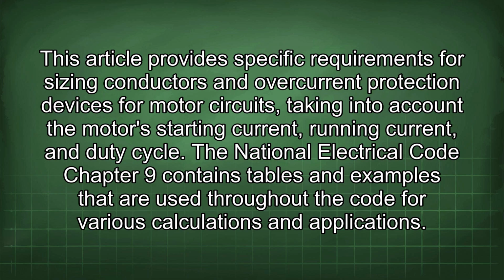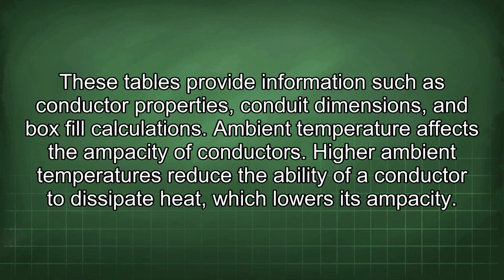The National Electrical Code Chapter 9 contains tables and examples that are used throughout the code for various calculations and applications. These tables provide information such as conductor properties, conduit dimensions, and box fill calculations.